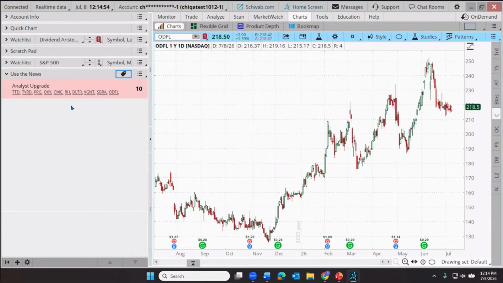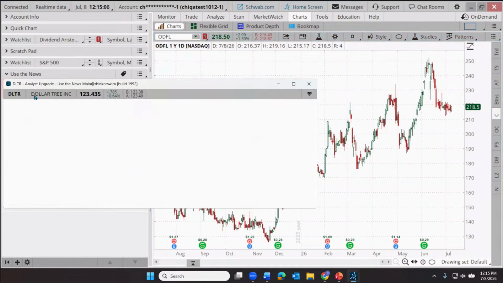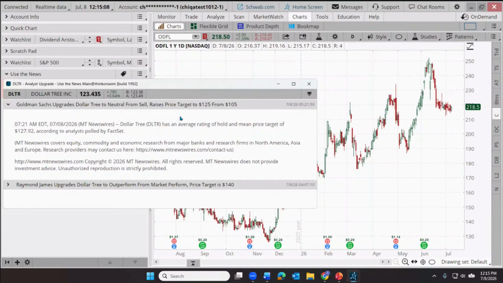I'm going to narrow that up again. Should we grab a different one? How about let's have a look at what's going on with Dollar Tree. Dollar Tree just got an analyst upgrade. We can click on that for the details of that upgrade. Looks like Goldman Sachs upgrades Dollar Tree to neutral from sell and raises their target price. We'll see if that pans out. But that was just this morning.